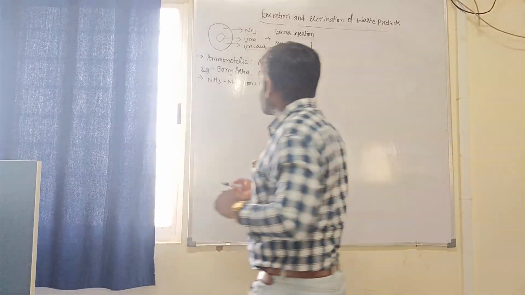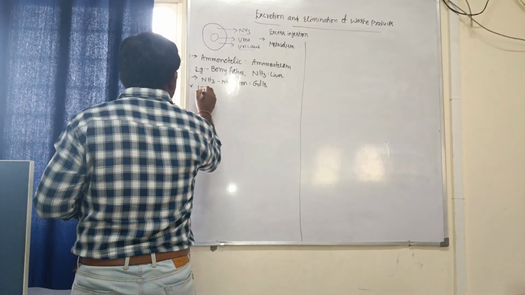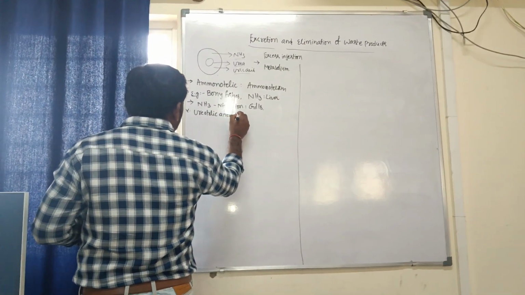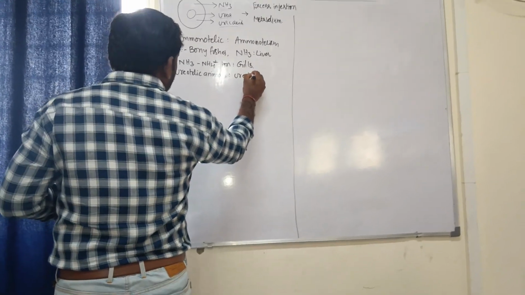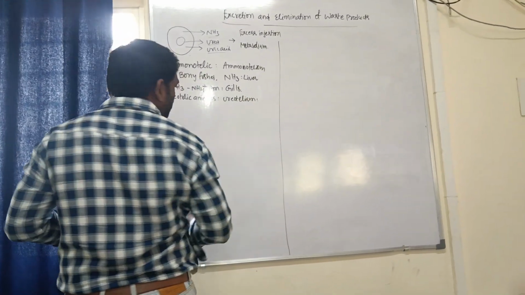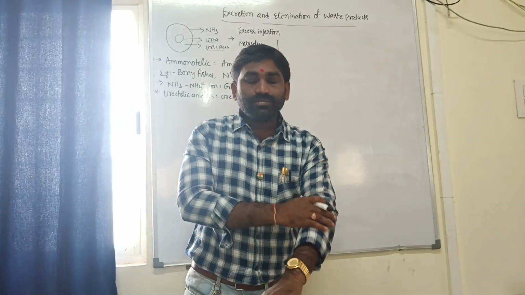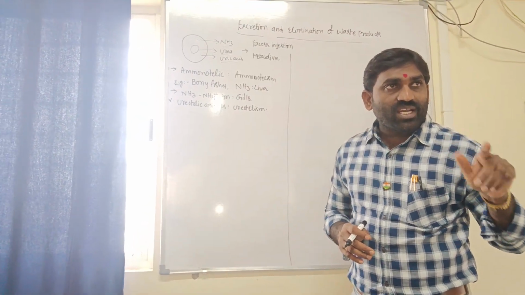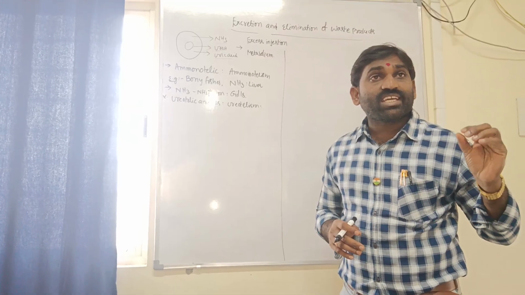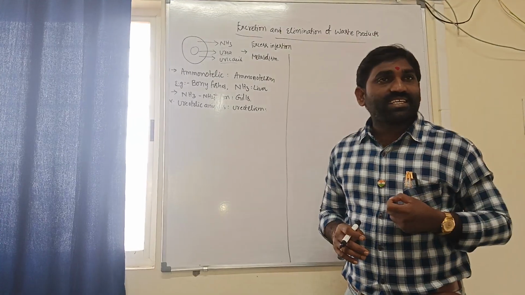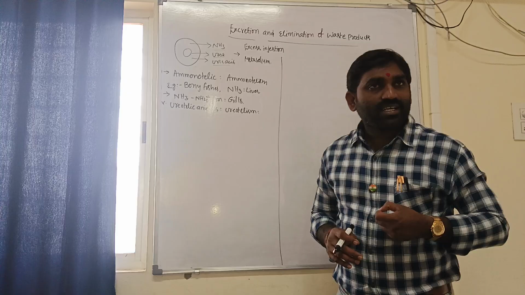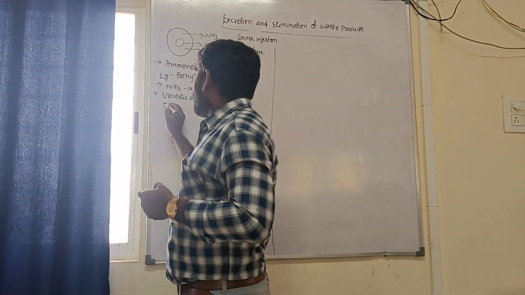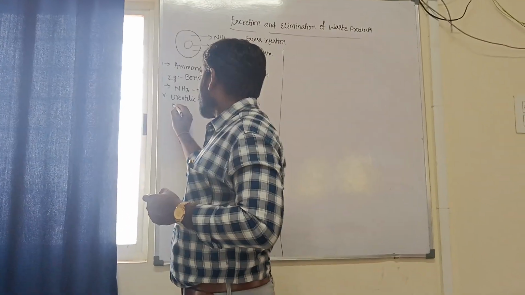Next, ureotelic animals and ureotelism. Based on habitat, ureotelic as well as uricotelic animals are mostly terrestrial. A best example is cartilaginous fishes.